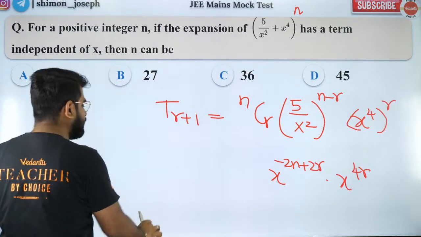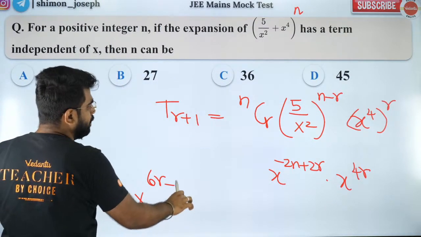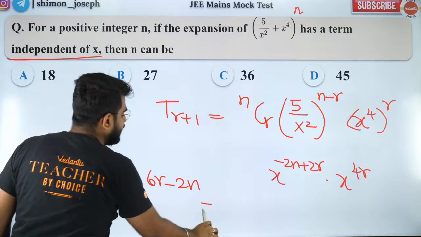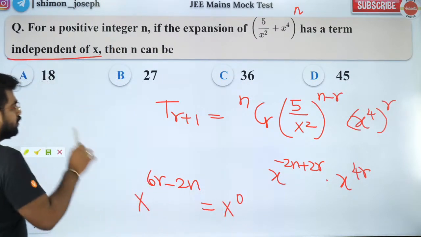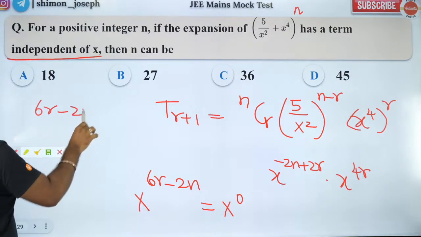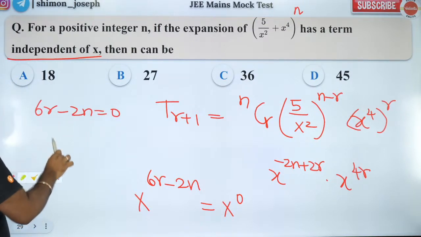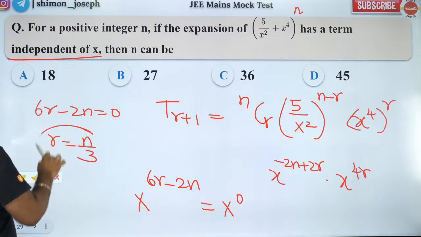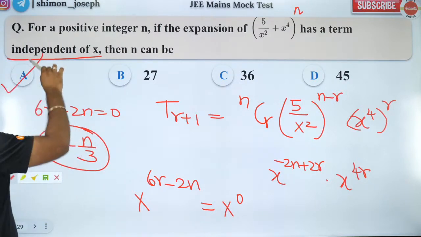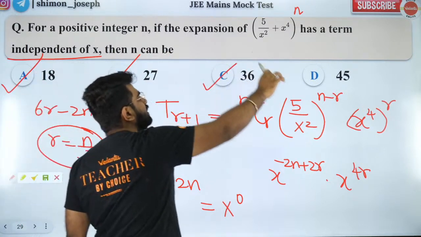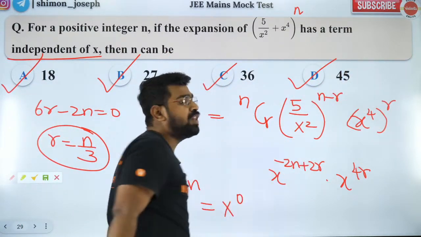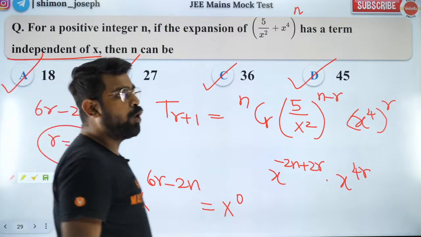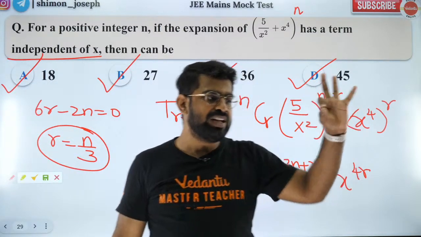So the power of x is what? x to the power 6r minus 2n. Now we need a term independent of x. That means it should be x to the power 0. So 6r minus 2n should be 0. That means r should be equal to n by 3. So n should be a multiple of 3. That's it. So this is a multiple of 3, this is a multiple of 3, this is a multiple of 3, this is a multiple of 3. All the 4 options are absolutely correct.